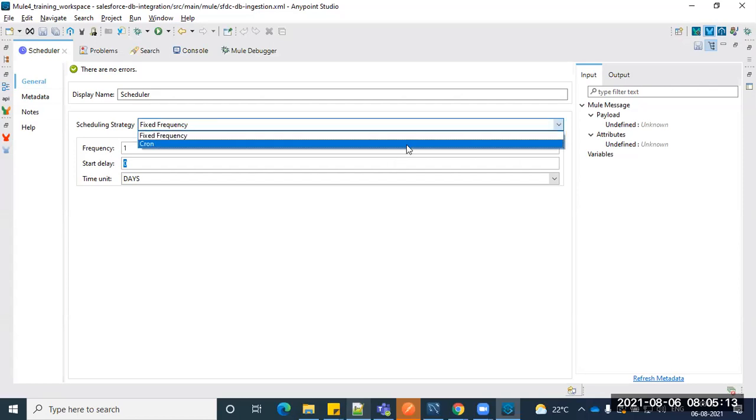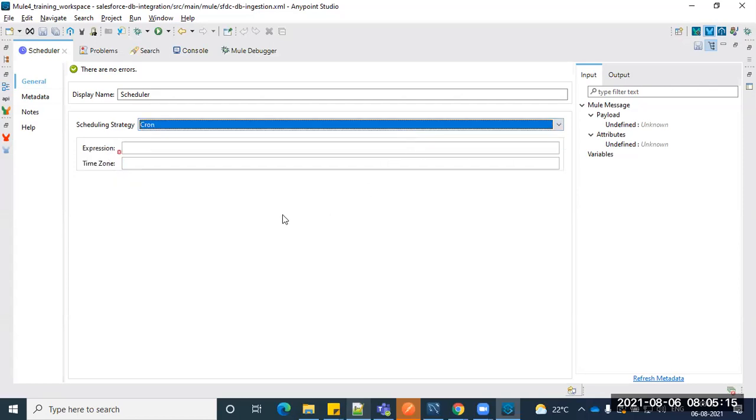Let's see the cron mechanism. There is a cron job, where you can keep a certain time, for example, every day at PST hours I want my job to trigger, or every Sunday, or every Saturday, or yearly or monthly, right?